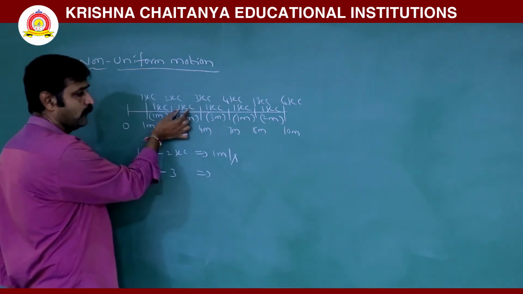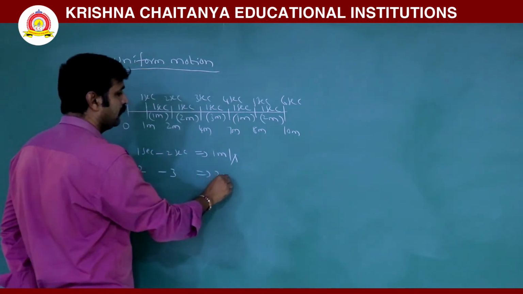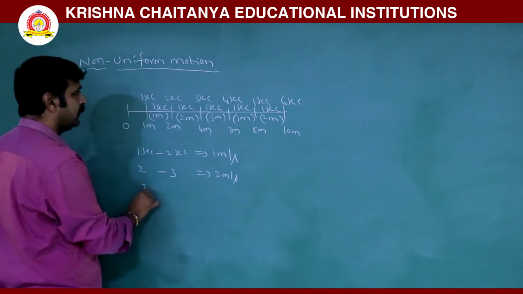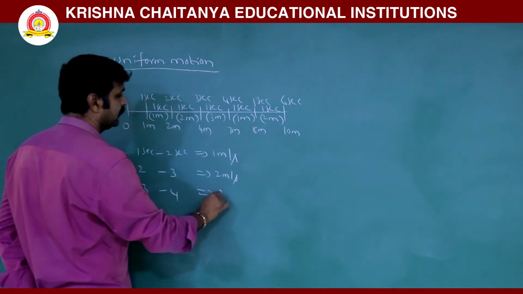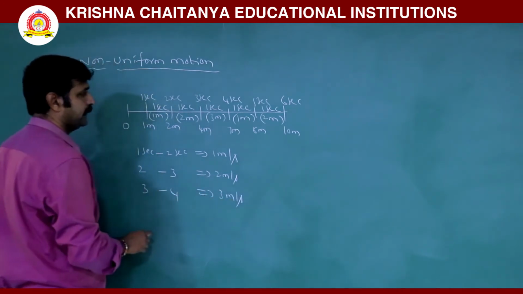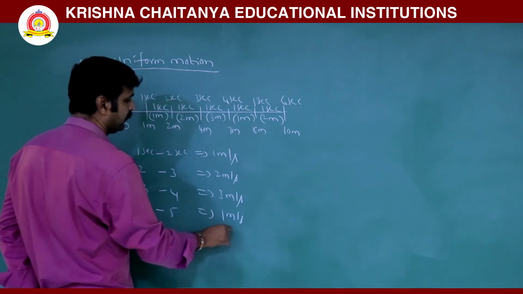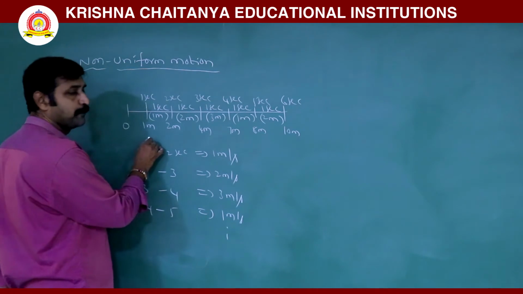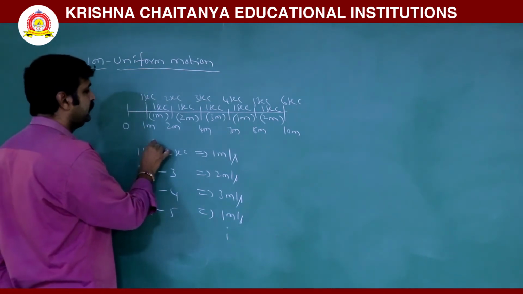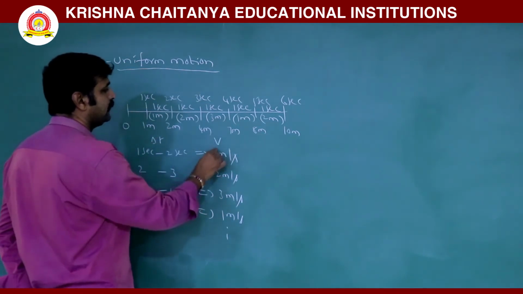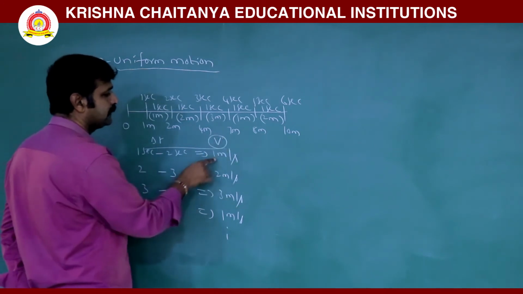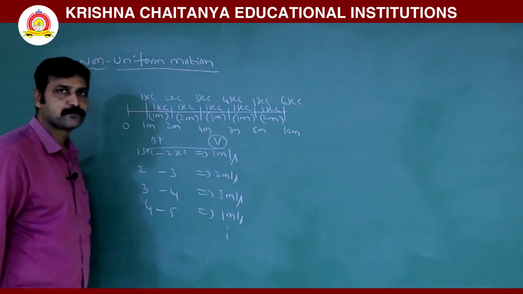Time interval is 1. So 2 meter per second. And similarly 3 to 4, it is 3 meter per second. 4 to 5, it is 1 meter per second like that. So this is time interval and this is velocity. So velocity is not equal.